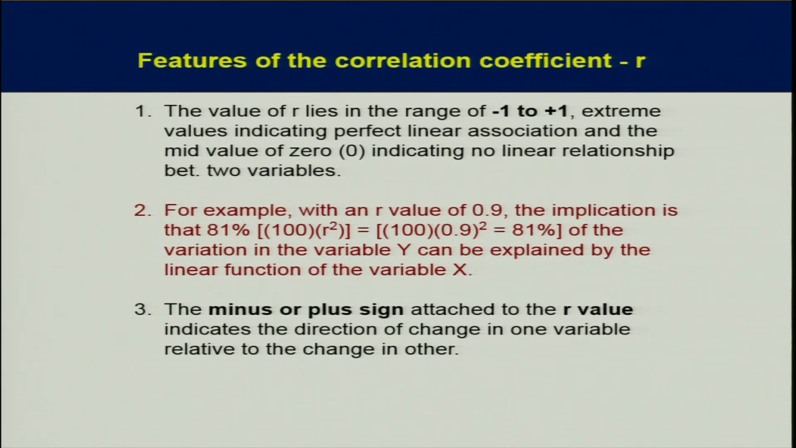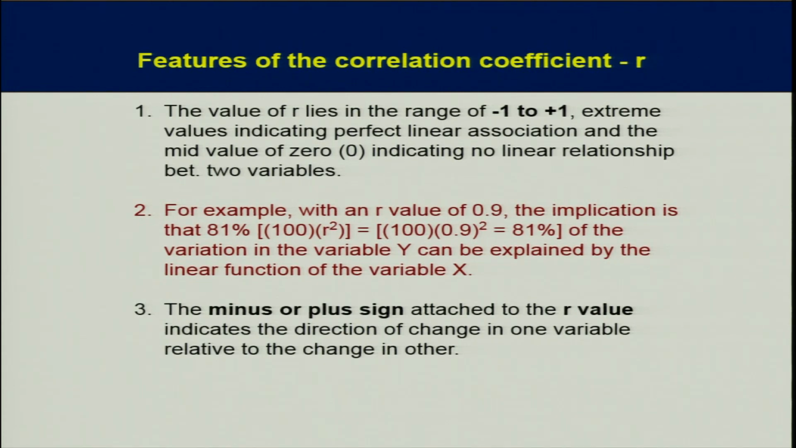So, there are certain features of correlation coefficient. The value of R lies between minus 1 to plus 1. Remember, extreme values indicate perfect linear association. Number 2, for example, with an R value of 0.9, the implication is that 9 multiplied by 9 becomes 81, and multiplied by 100, it becomes 81%. So, 81% of the variation in the variable y can be explained by the linear function of the variable x. This is the advantage, means remaining 19% could not be represented. 19% is the error, this line could not accommodate.